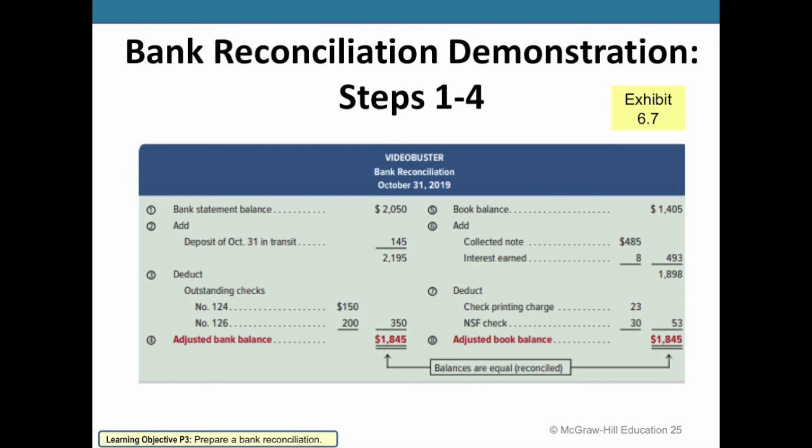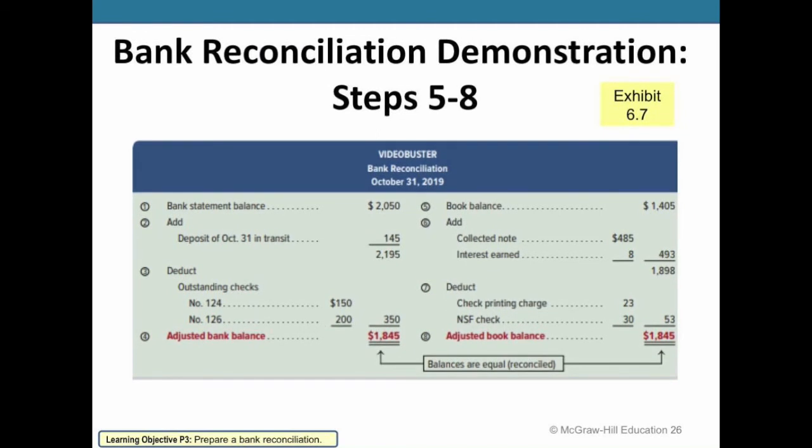Once we have that adjusted bank balance, we're next going to go to our book balance on the right-hand side. Here we have a book balance of $1,405. We're going to want to add to it the note collections, as well as any interest earned that the bank may know about, that we're learning about and need to make that adjustment on the book side. We're also going to deduct out any fees or charges that we may have incurred and any non-sufficient checks that we learn about. Once we make those adjustments, we have an adjusted book balance here of $1,845, which matches the adjusted bank balance of $1,845. So the fact that these balances are equal is what we mean when we refer to it as reconciled.